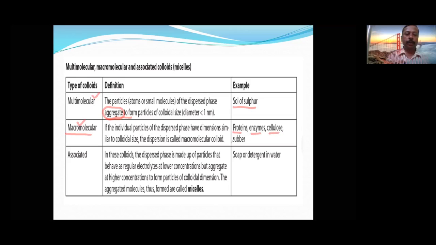Next, associated colloid. This is the most important among all of them. There are certain colloidal solutions which will be of colloidal size only after a certain concentration. That concentration is called CMC. Those aggregated molecules are called micelles. At lower concentration, they are simple true solutions, but at higher concentration above the CMC, they will be colloidal solutions. Soaps or detergents are examples of associated colloids. Okay. Now let's see the next one.